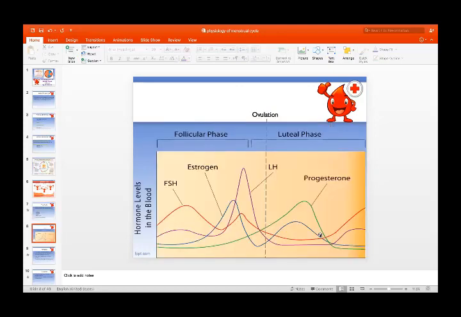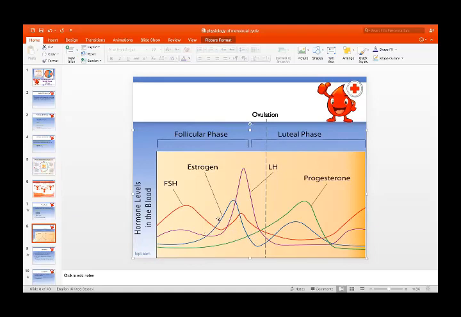Now this picture shows the follicular phase. This is the follicular phase, and this is the luteal phase. The follicular phase is under the control of estrogen and FSH, while the luteal phase is under the effect of progesterone. It starts after the LH surge. In the follicular phase, an increased level of follicle stimulating hormone will cause maturation of the follicle, and it will act on the endometrium, leading to proliferative changes, and there will be increased production of estrogen.